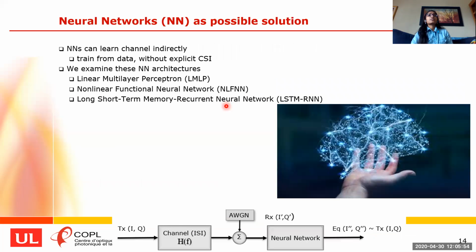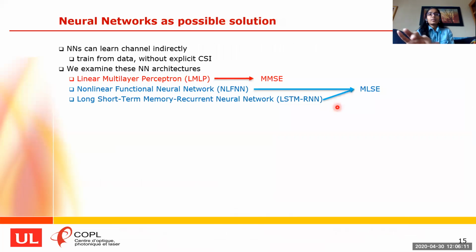Recently, neural networks have shown great potential to learn the channel indirectly from the data without explicit CSI. In this paper, as we have discussed before, we examined three neural network architectures that replace the post-compensation block in the communication system. We'll soon see that the linear multi-layer perceptron approaches the MMSE equalizer solution, whereas our two nonlinear architectures approach the MLSE equalizer solution.